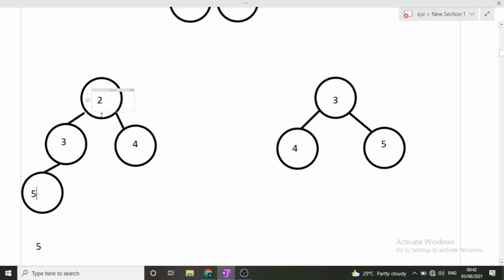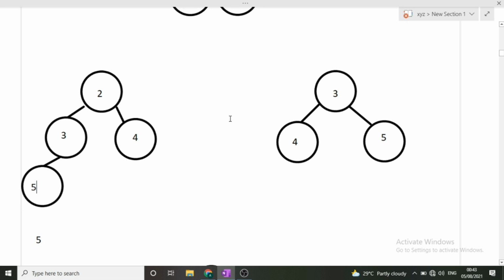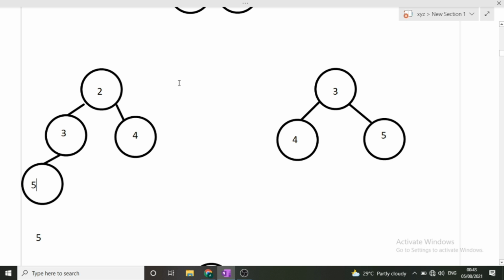Once we have removed 1, 2 is at the top. Is 2 our second largest element? No, because we know it is 4. So we will remove 2 also. Now we are left with 3 elements inside the heap. Again, the elements of the heap will rearrange themselves, and the smallest element will come to the root node. So here it is 3, then 4, then 5.